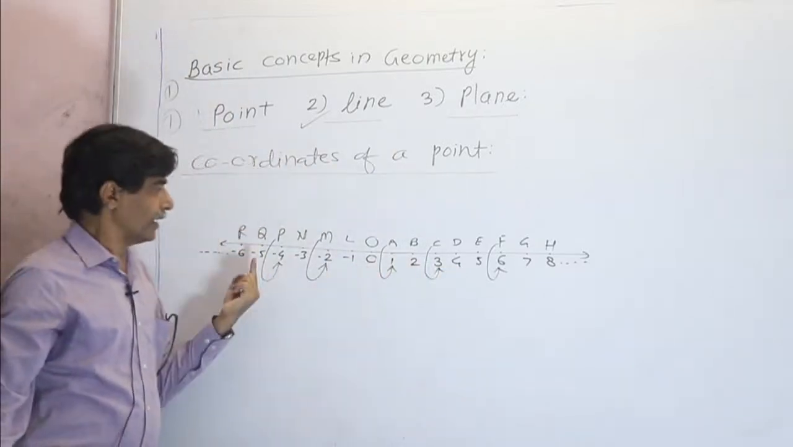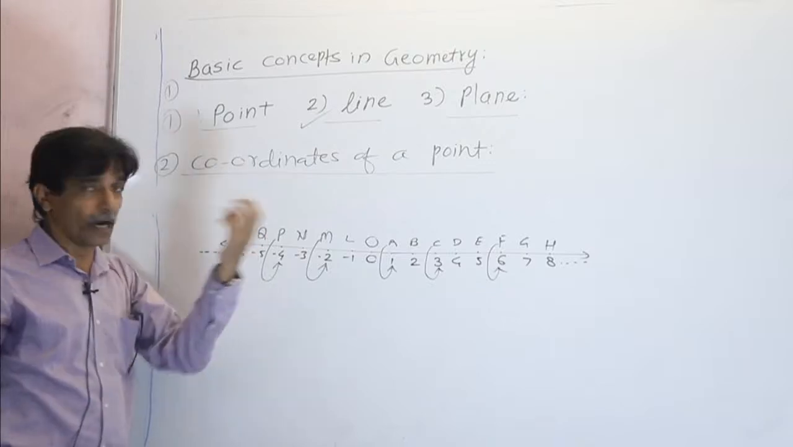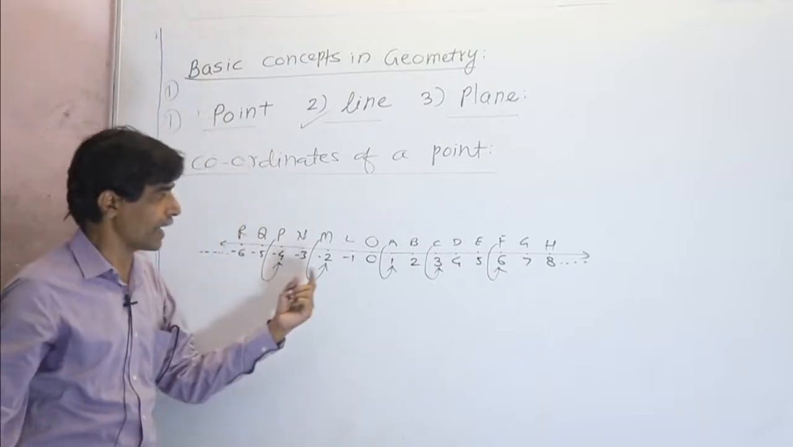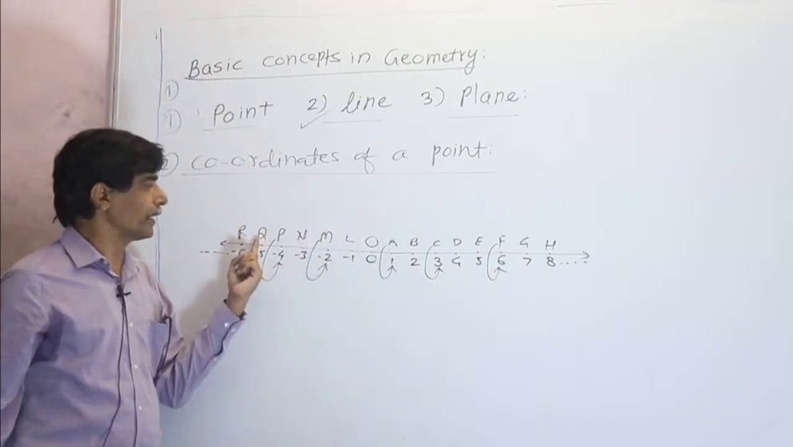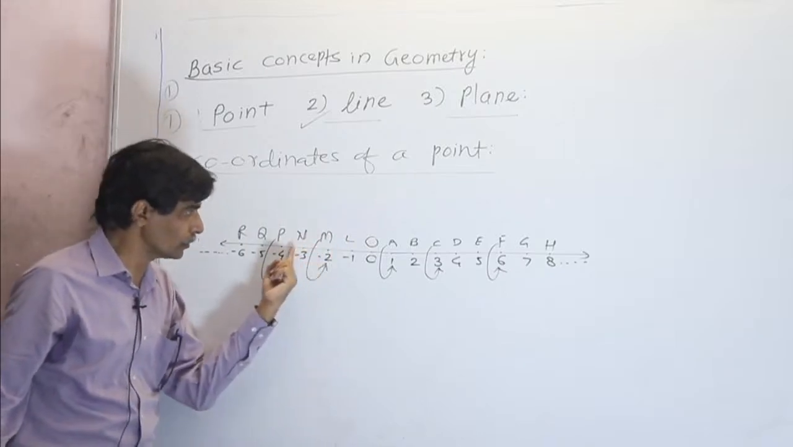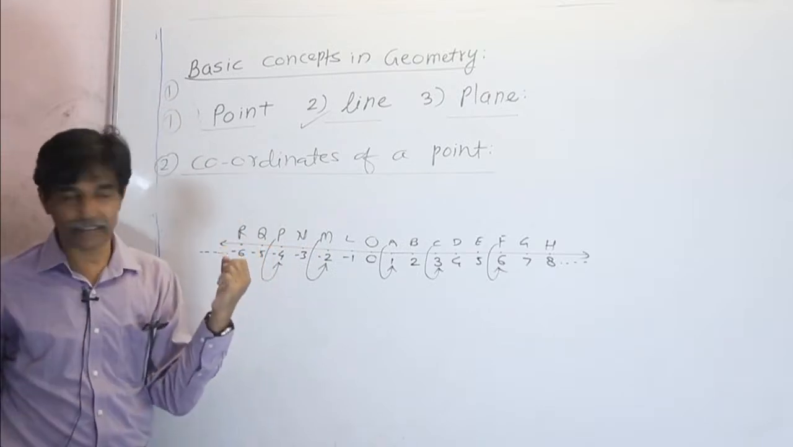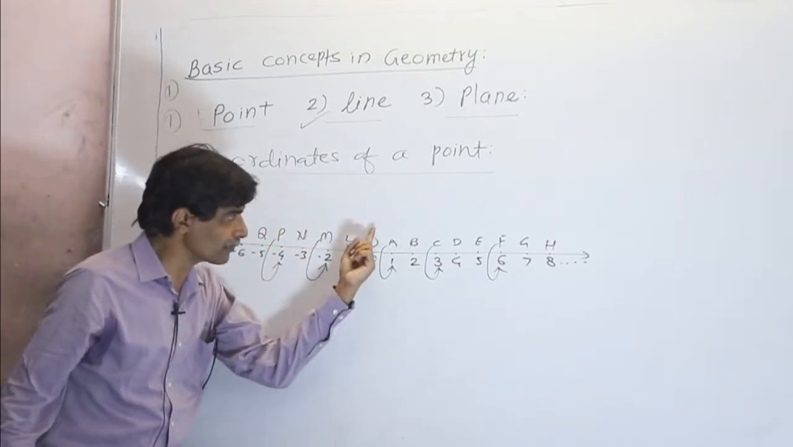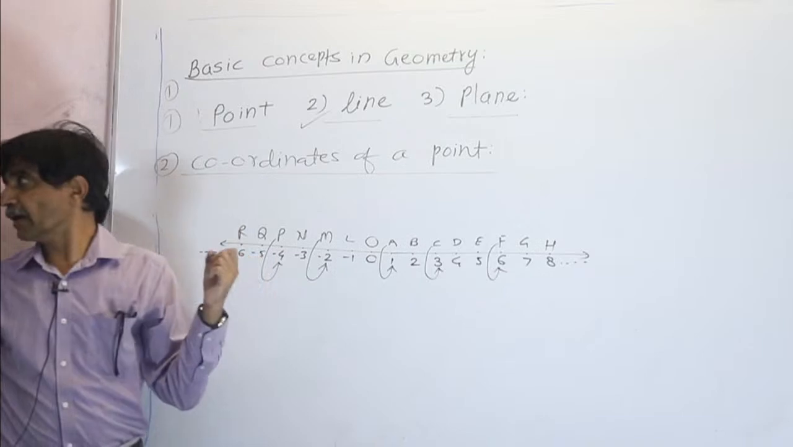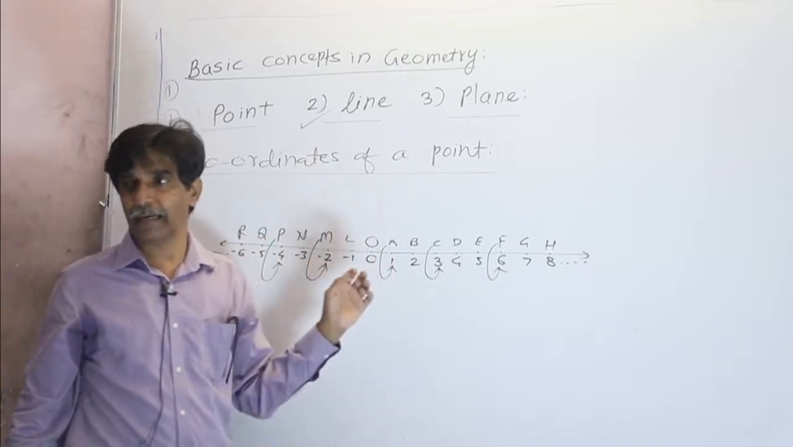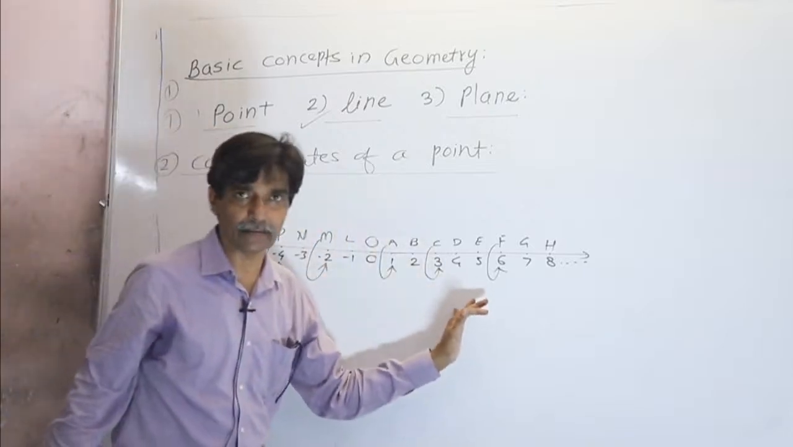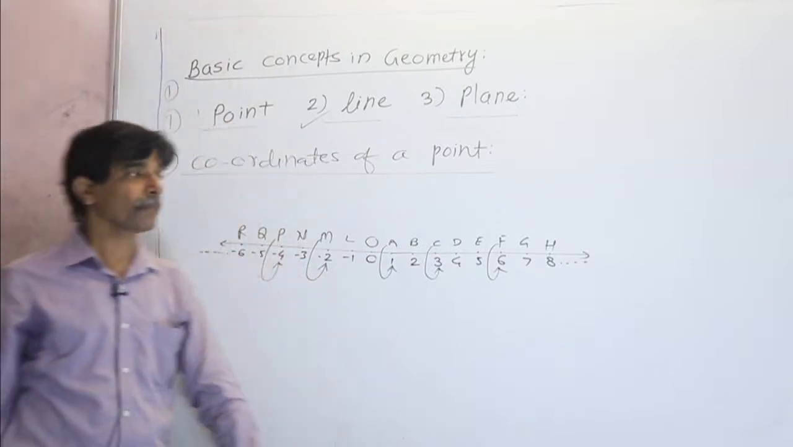Point D is at 4 units, 1, 2, 3, 4, to the right side of the origin. If you want to find at what distance point Q is from L, then measure the units from that point. So 1, 2, 3 and 4. It is at 4 unit distance. In the same way, if I count from the origin, 1, 2, 3, 4 and 5. Clear? That's why the negative sign on the number line represents the direction to the left of the origin, and the positive sign represents the direction to the right side of the origin.